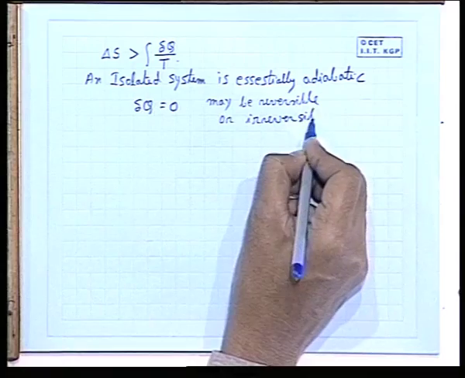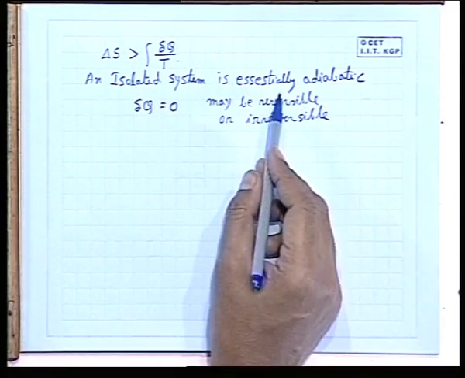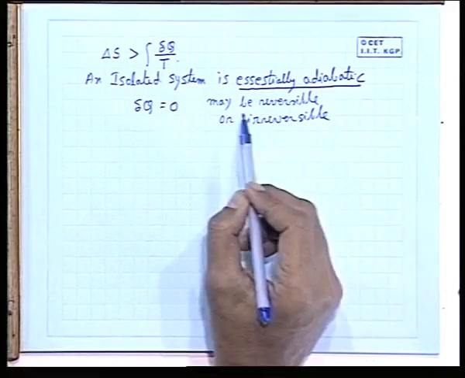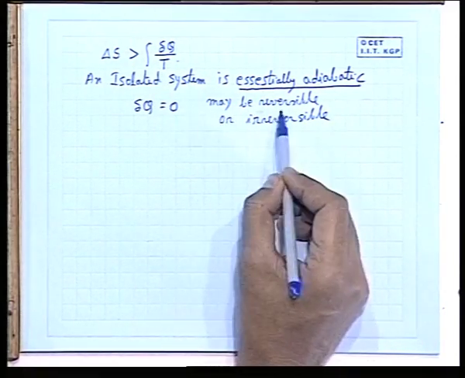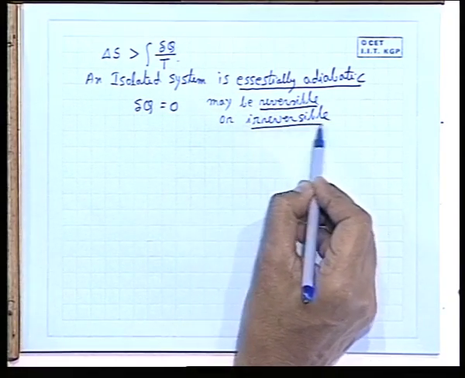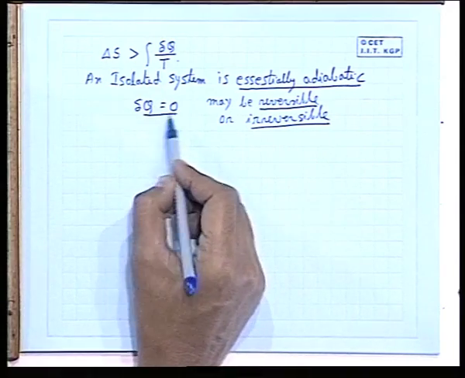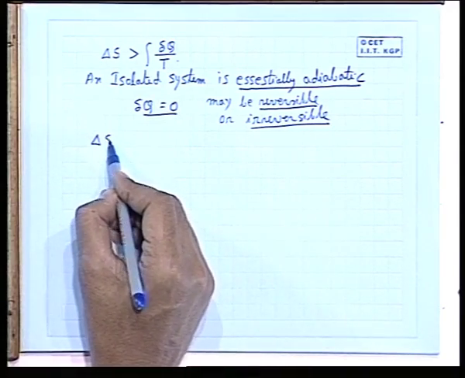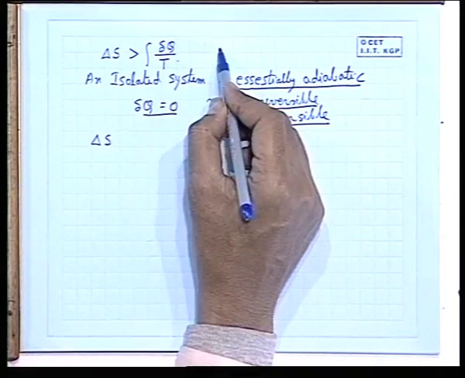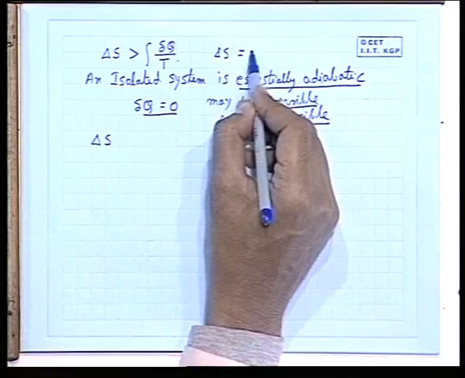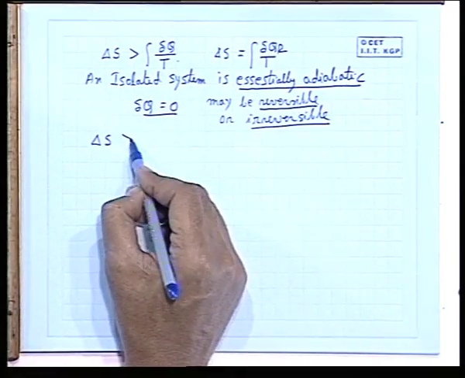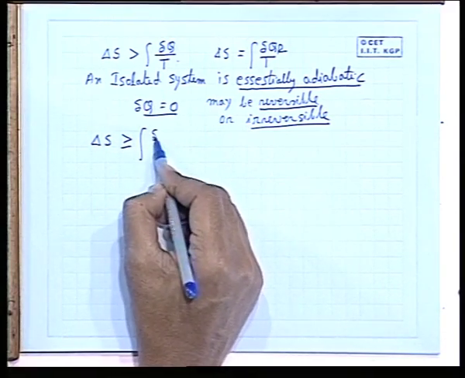That means an isolated system where there is no heat transfer and work transfer, so it is essentially adiabatic from the heat transfer point of view. Any internal processes within the system may be reversible, may be irreversible, but delta Q is 0, and we had this, that is for an irreversible process. When it is a reversible process, delta S is equal to delta QR by T. So, combining these two we wrote delta S is greater than or equal to delta Q by T.